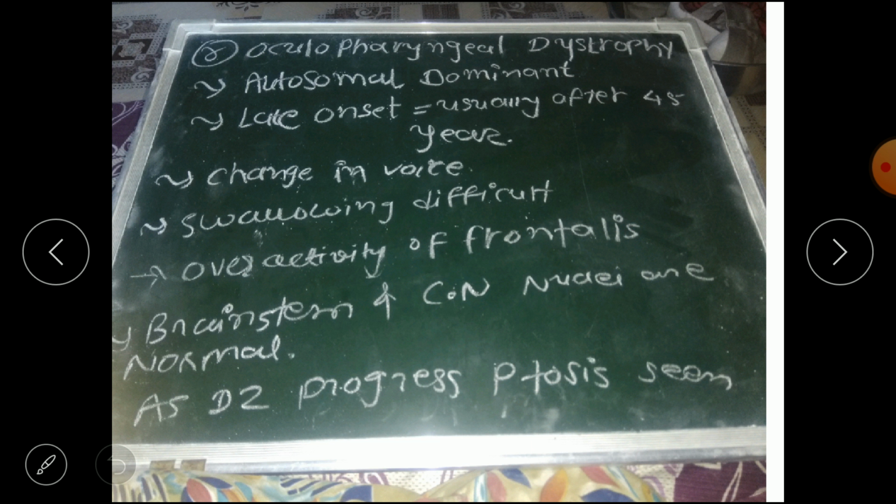The fourth type is oculopharyngeal dystrophy. It is related to the ocular muscles and pharyngeal muscles. It is autosomal dominant and late onset, usually after 45 years of age. Change in voice occurs because pharyngeal muscles are affected. Swallowing is difficult.